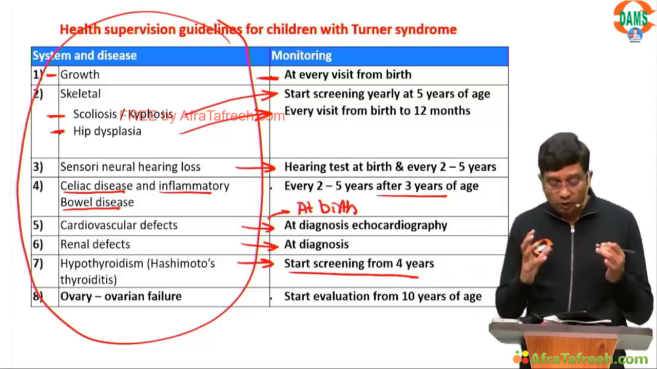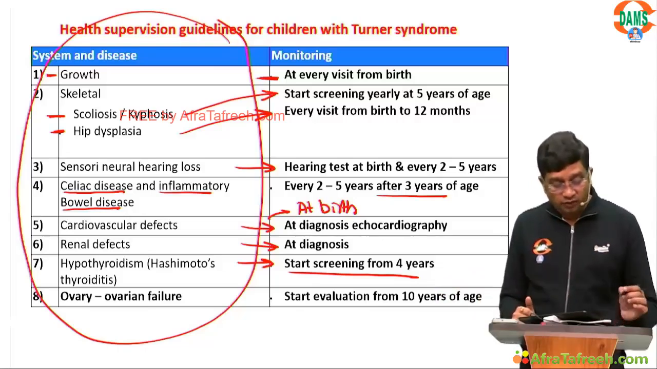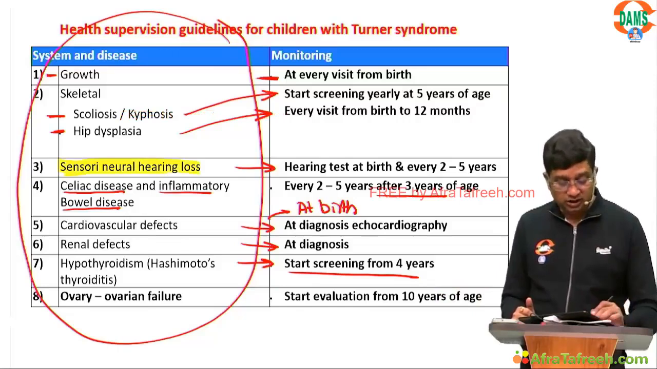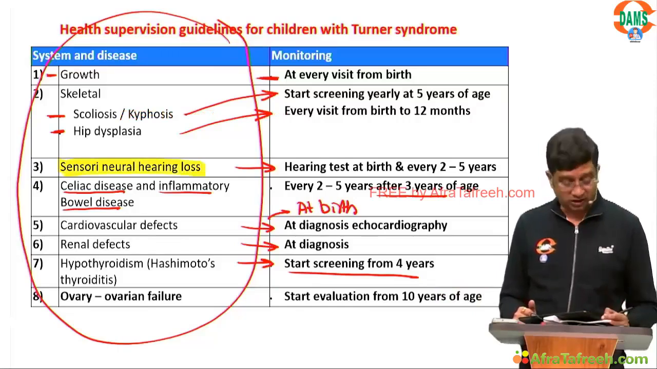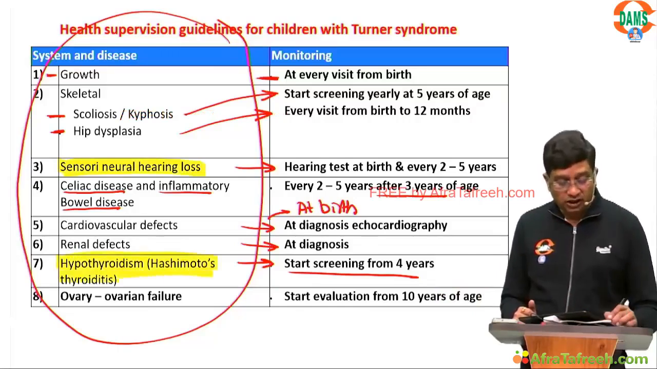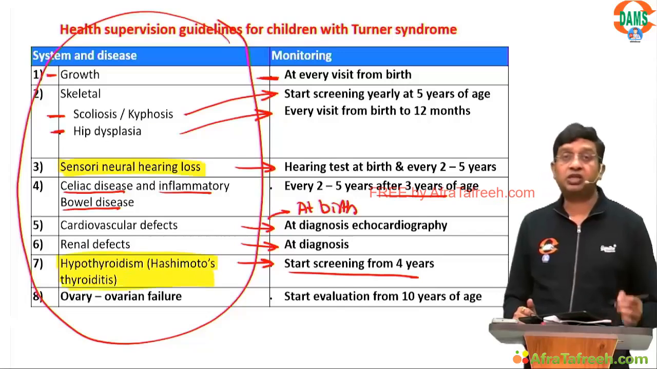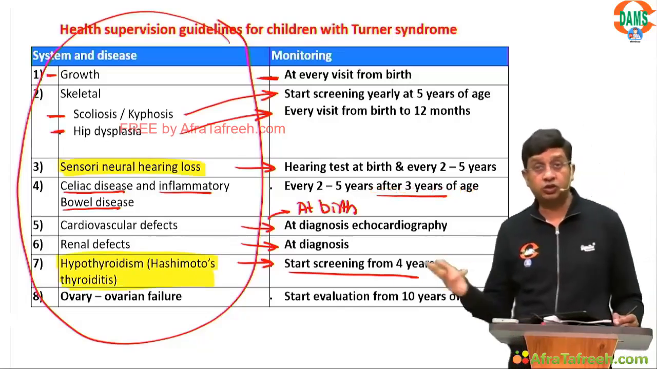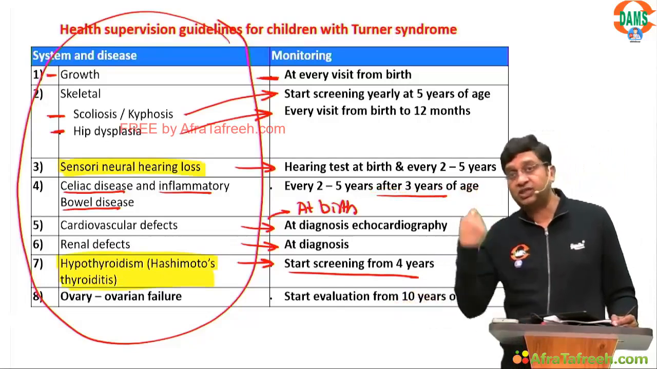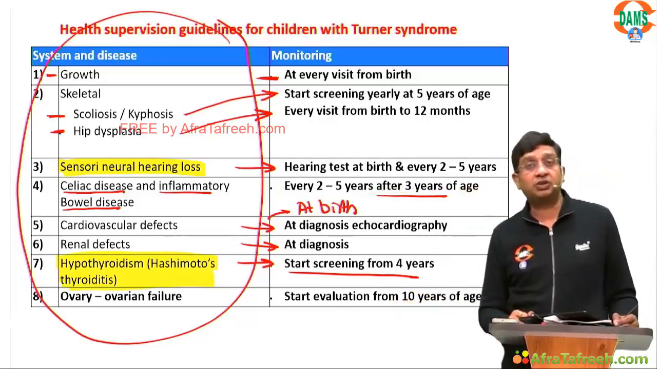Now, what is the important thing you need to remember here? Which hearing loss is particularly seen? This is SNHL. Then which thyroid problem can be seen? Hashimoto thyroiditis. We had a question last time in the AIIMS exam. It was asked what all problems can be seen in Turner syndrome.